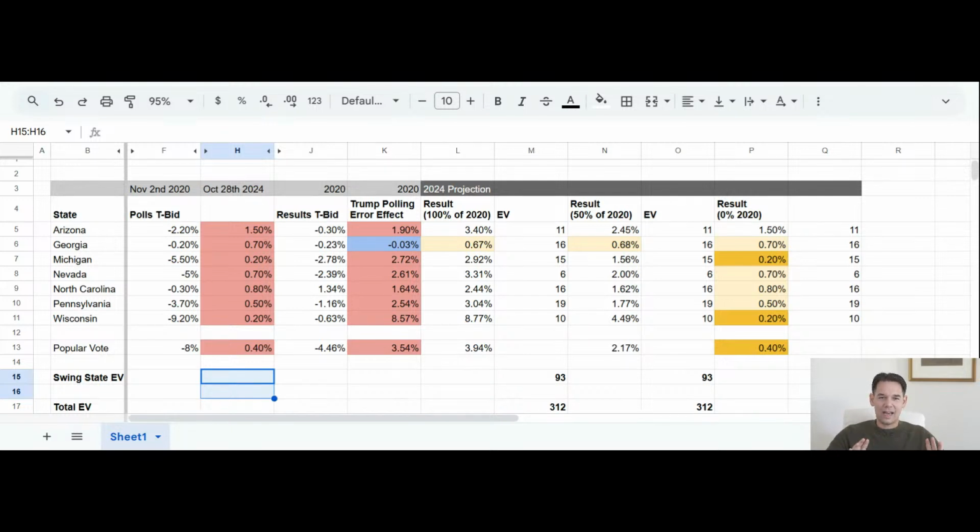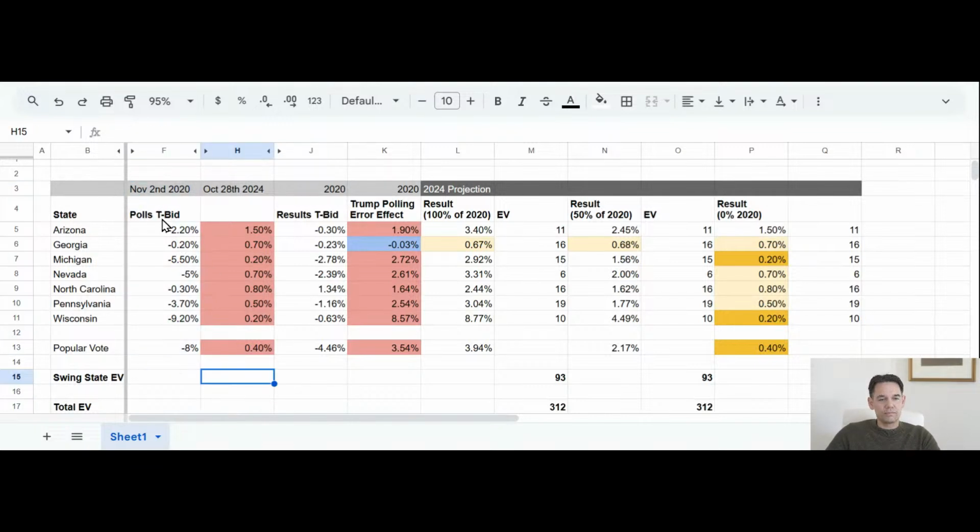Okay, here we have my quantitative model. Let me explain how this works. On the left side, you see the swing states: Arizona, Georgia, Michigan, Nevada, North Carolina, Pennsylvania, Wisconsin, as well as the popular vote. And what we are going to do in this quantitative model is take a sober, non-biased perspective on where we stand in this election and how we correct for the polling errors and how we create different scenarios to see what that actually means based on how this polling error is being corrected or not corrected in this election. So let's start here.